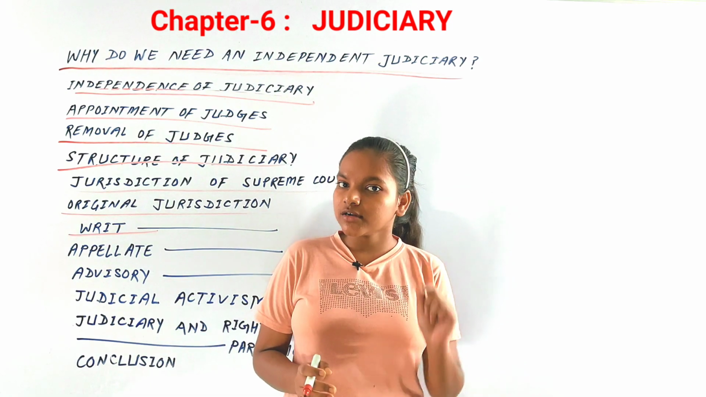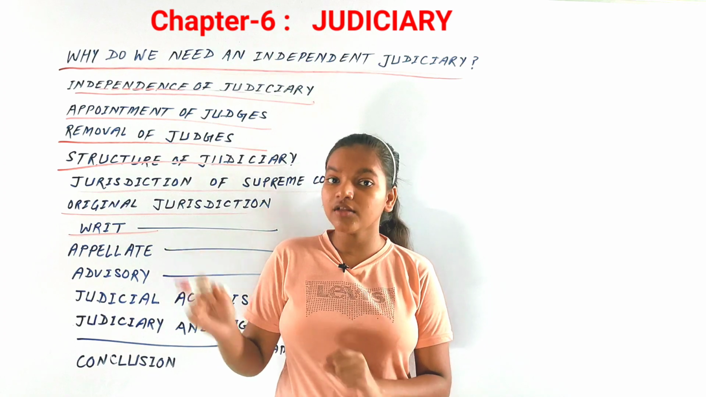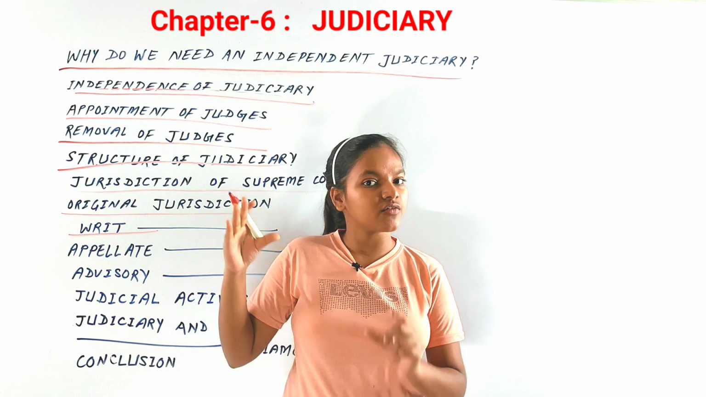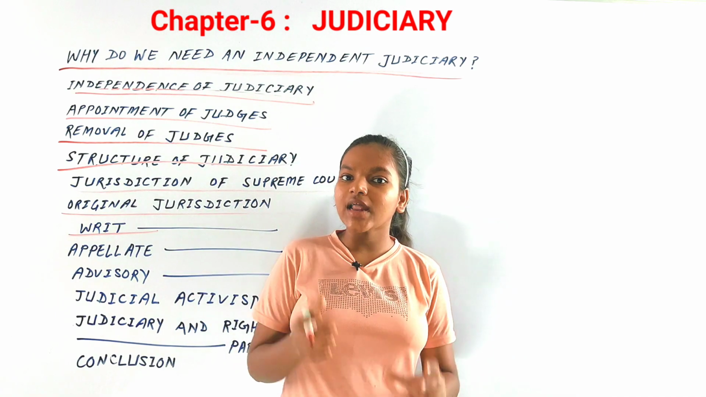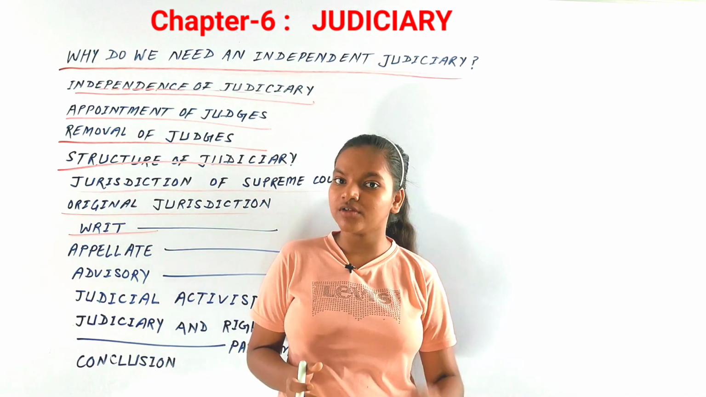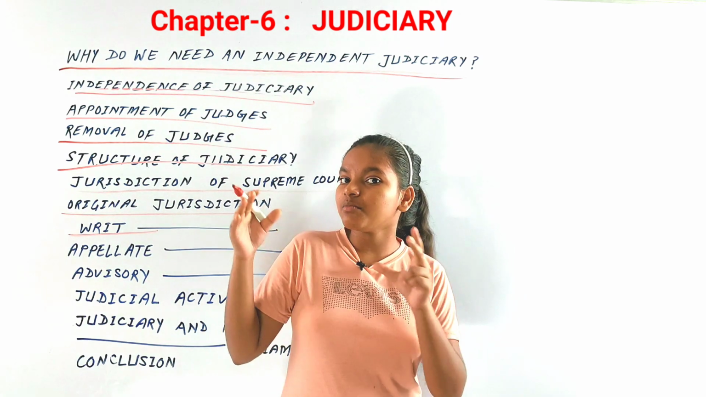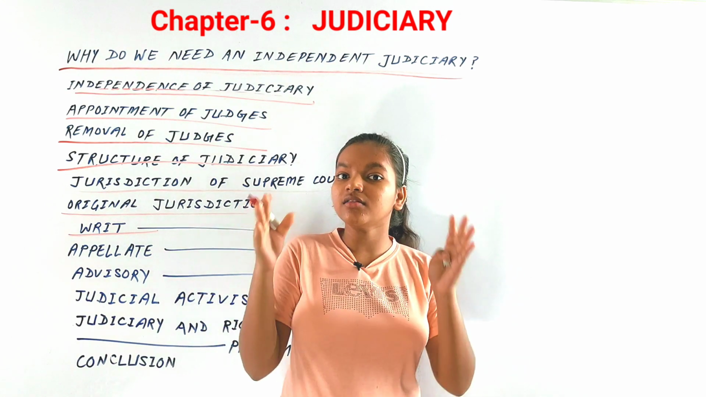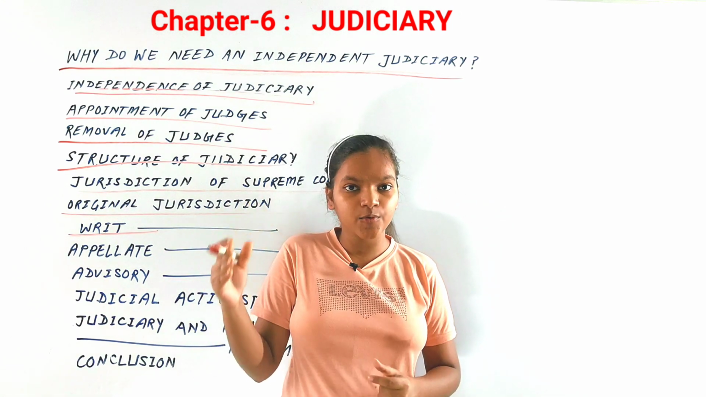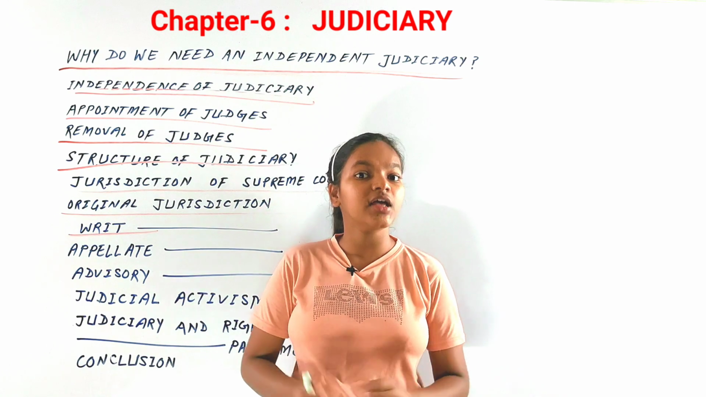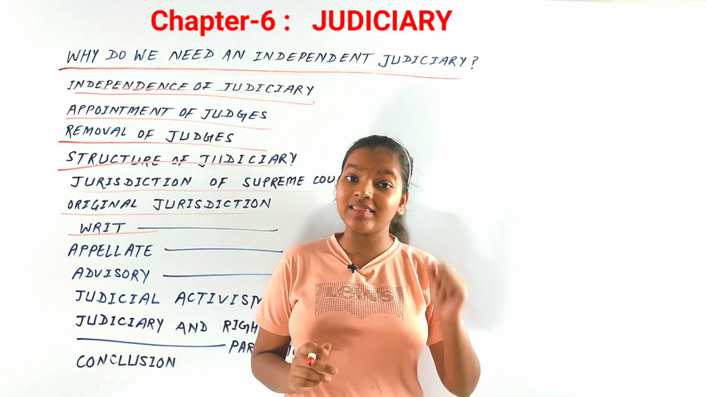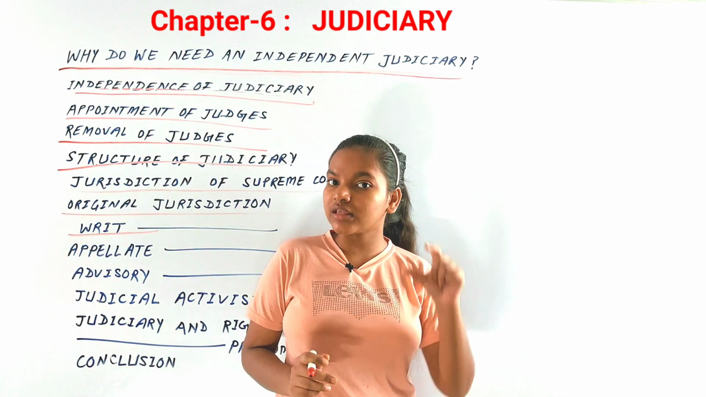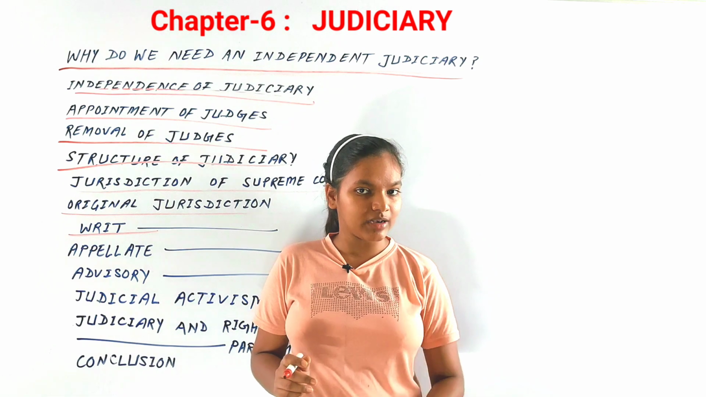Under Article 32, it is given to the Supreme Court of our country, and under Article 226, it is given to the High Courts of our country as well. We do know that there are some writs given to the Supreme Court, such as certiorari, mandamus, habeas corpus, prohibition, and quo warranto. These are the writs provided to the Supreme Court and the High Courts of our country to protect the fundamental rights, and they can issue these writs to protect our fundamental rights.